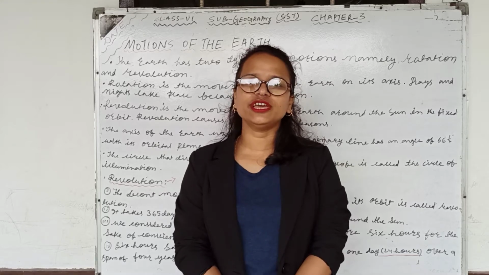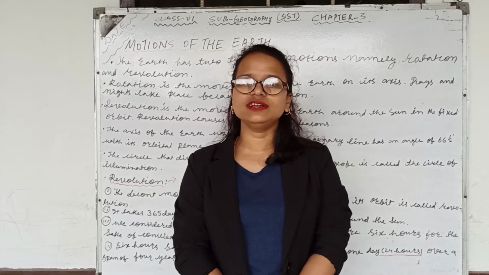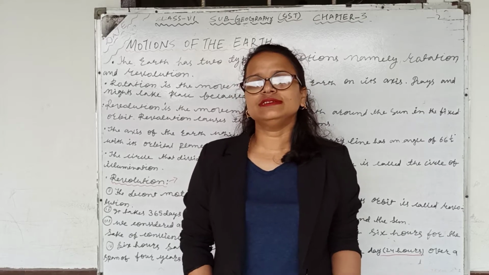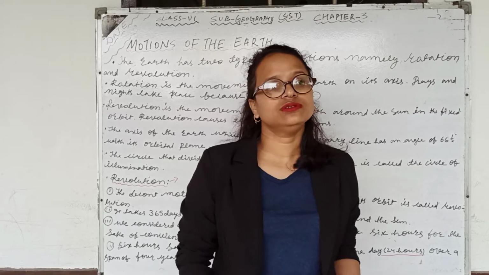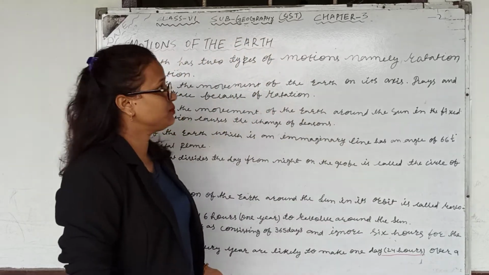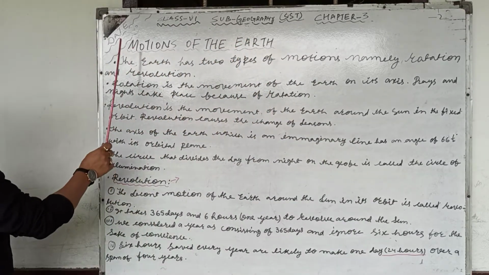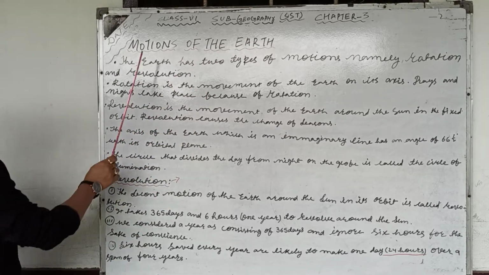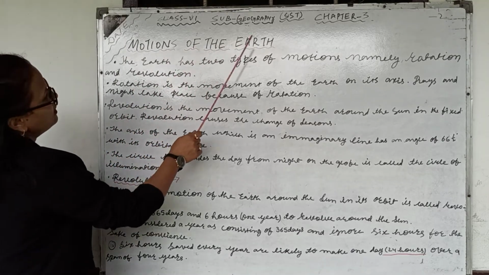Good morning children. Today I am going to teach you chapter number 6 of geography according to your CBSE syllabus of September month. So now I am going to explain this chapter. The name of the chapter is motion of the earth. So now we will discuss the motion of the earth.